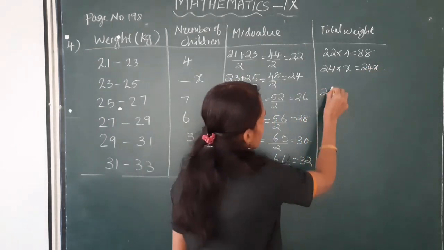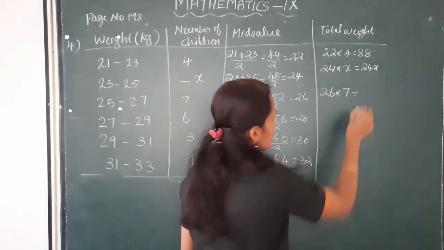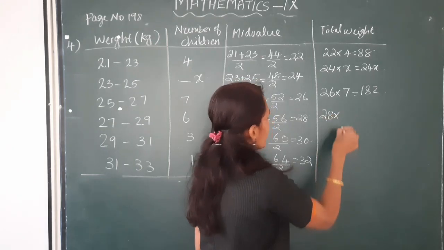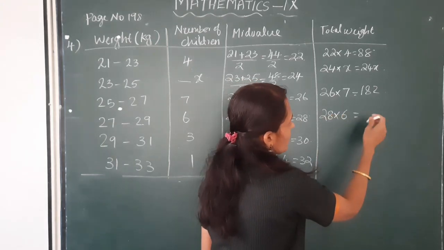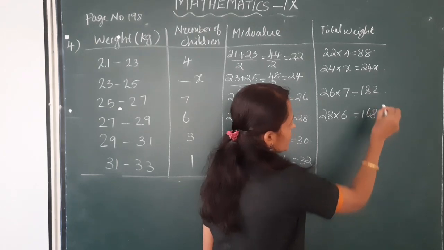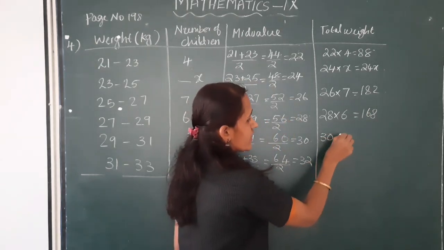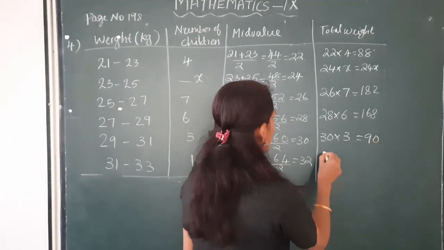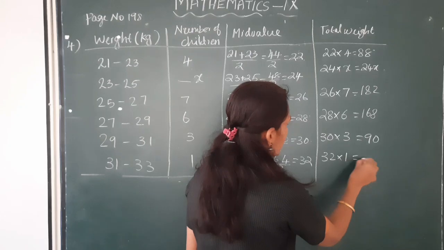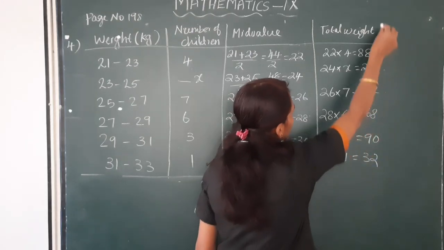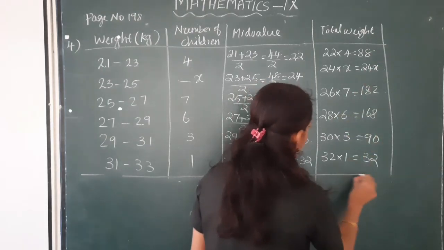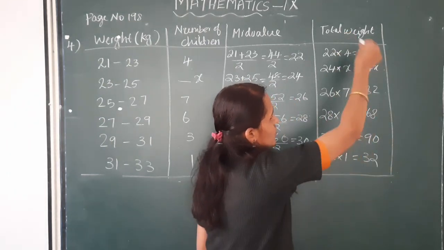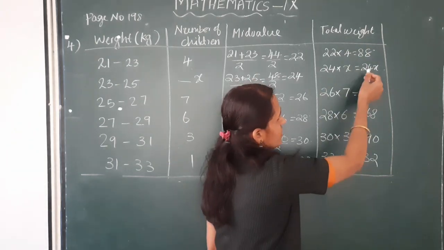Next 26 into 7, this is equal to 182. Next 28 into 6, this is equal to 168. Next 30 into 3, this is equal to 90. Next 32 into 1, this is equal to 32. Okay, next add these weights here.